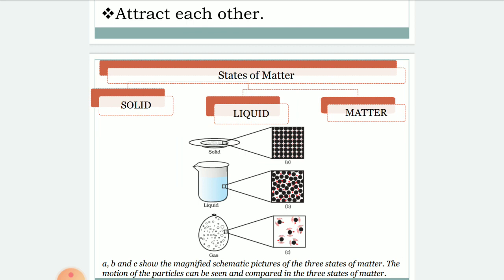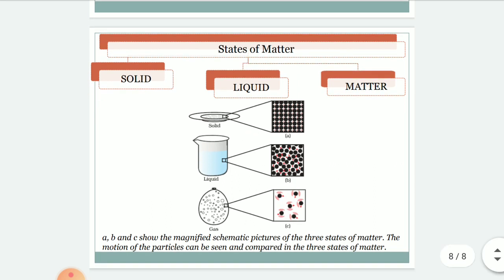How are the particles arranged? In solid, the particles are strongly bonded. In liquid, slightly loosened. In gas, very far away. The particles are arranged very far away. And when you are comparing solid, liquid and gas, very important: solid has a definite shape. Liquid will take the shape of the container. Gas is the form of matter which has high compressibility and neither definite shape nor definite volume.